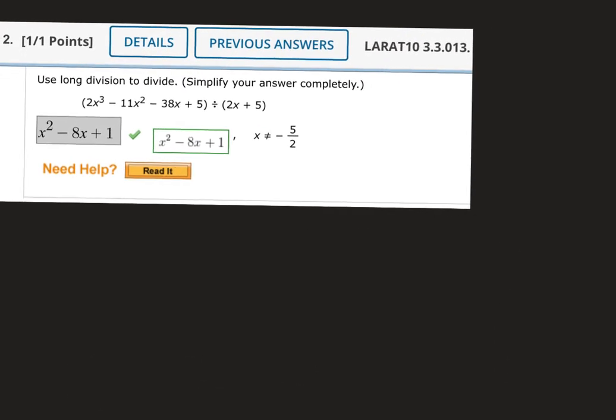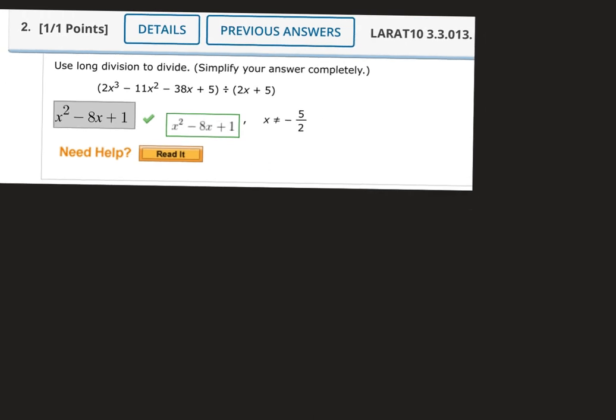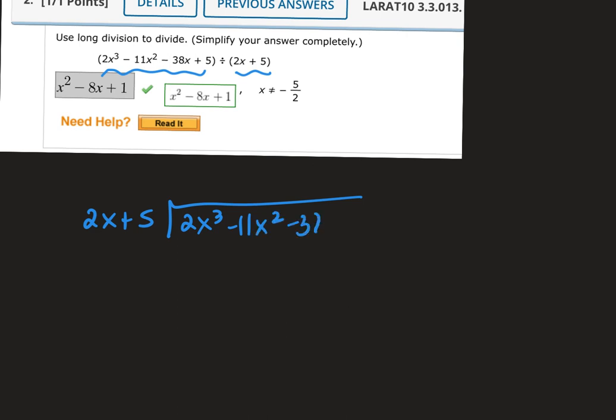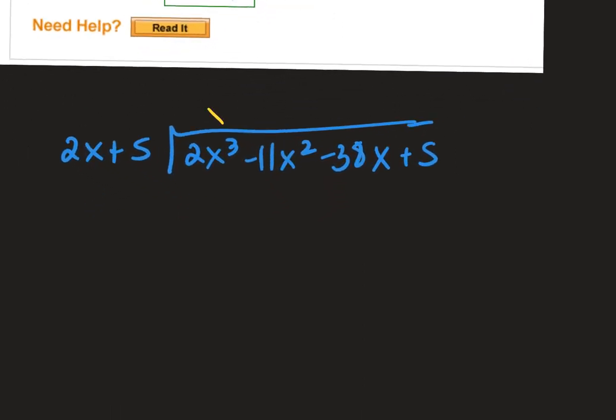This was number 2 from the homework. So long division, again, you want to make sure it's in order, decreasing degree, nothing's missing, which both are fine. The 2x plus 5 goes on the outside. 2x to the third minus 11x squared minus 38x plus 5. And first into first. So I have to multiply by x squared here. It gets multiplied. X to the third.